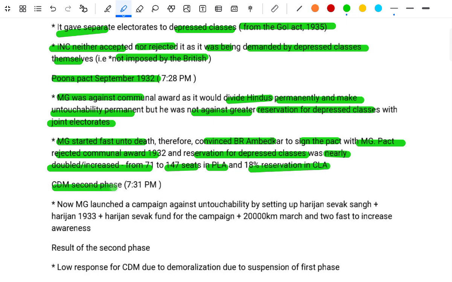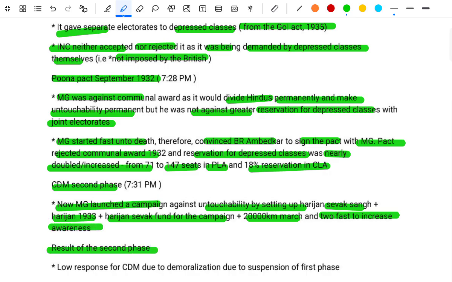CDM second phase. Now Gandhi launched a campaign against untouchability by setting up the Harijan Sevak Sangh plus the Harijan in 1933, plus the Harijan Sevak Fund for the campaign, plus a 2000 kilometer march and a fast to increase awareness. A result of the second phase: a low response for the CDM due to demoralization due to the suspension of the first phase.